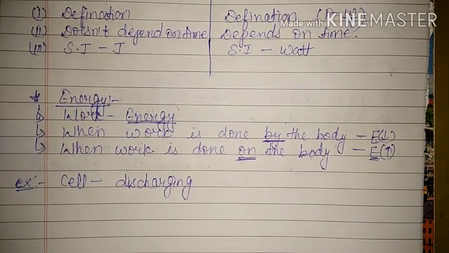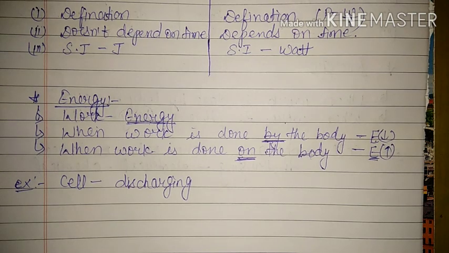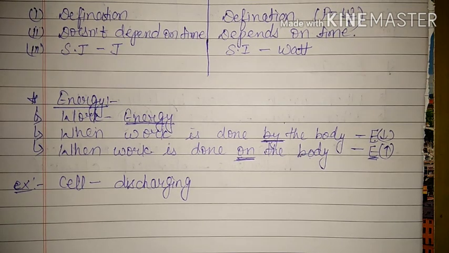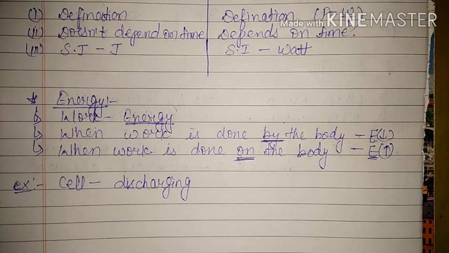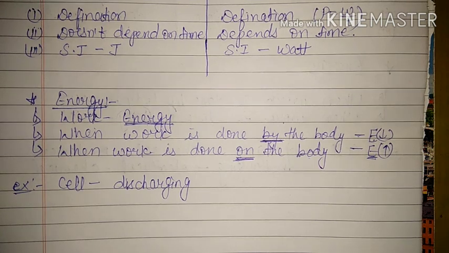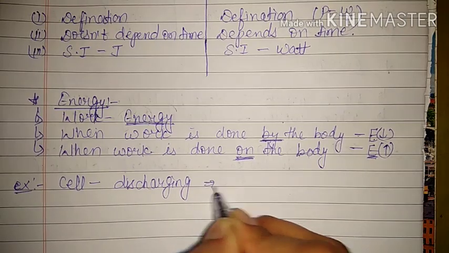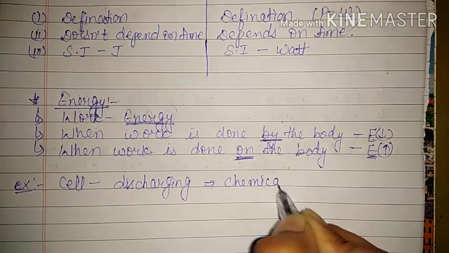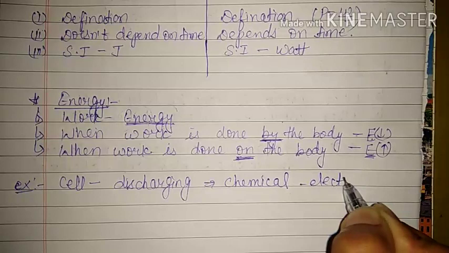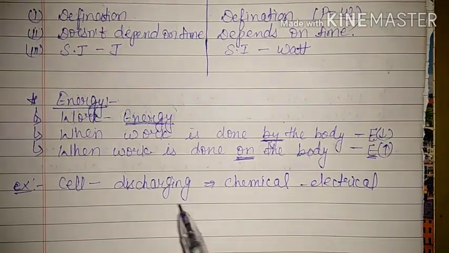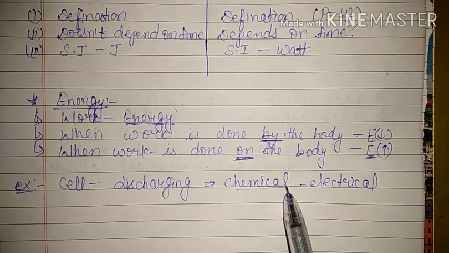stored in it in the form of chemical energy. We know that a cell stores energy in the form of chemical energy. So suppose there is a cell which has energy right now. Now it is discharging. That means any appliance you have connected to it. So while discharging, it will change the chemical energy which it has stored into electrical energy. Because the device is working on it, that means it is using its energy.